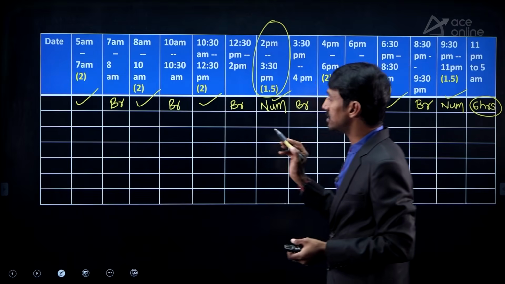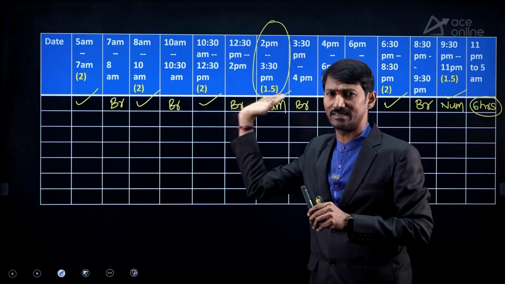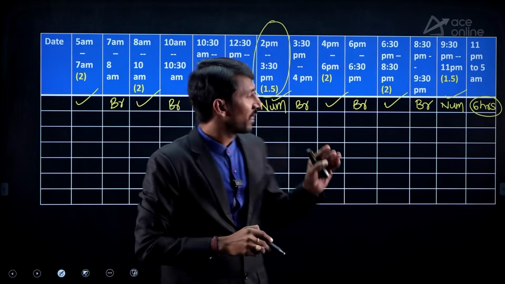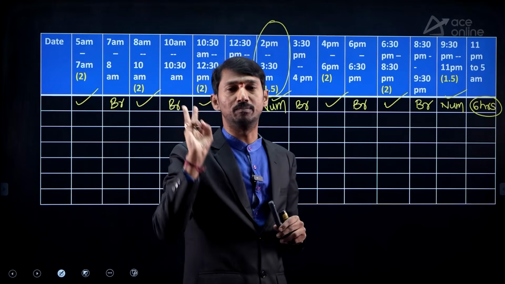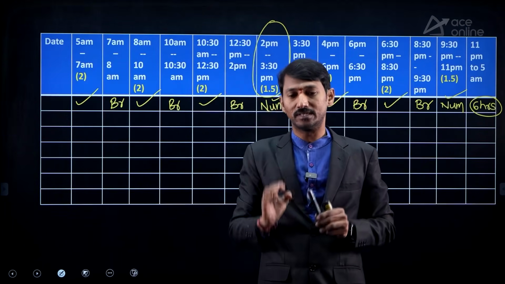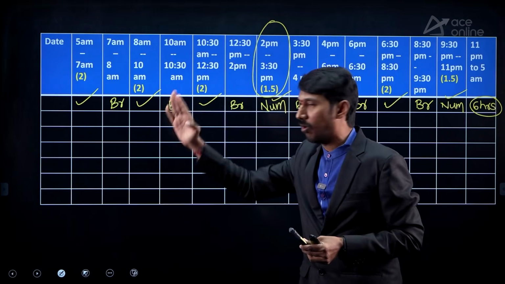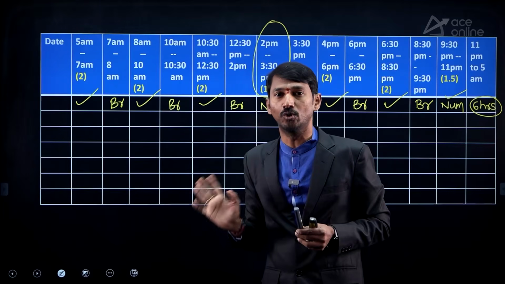But I am not insisting that you prepare exactly as it is. This is a tentative one. You can adjust here and there. And one more very, very important thing is, sir, how we need to segregate the subjects. Daily 2 subjects or daily 3 subjects. In that you segregate. Don't hold only one subject throughout the day, like 1, 2, 3 days one subject completed, 4, 5, 6 another. Don't do that.